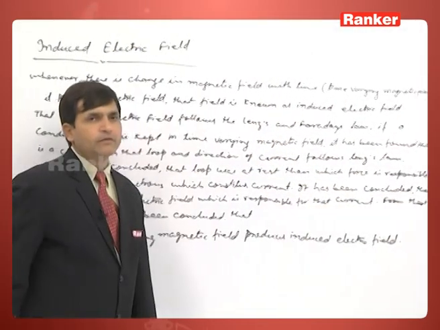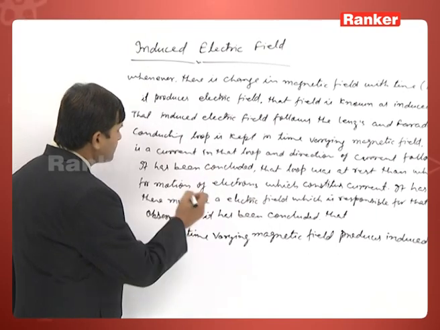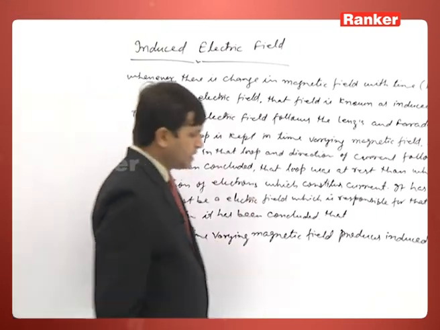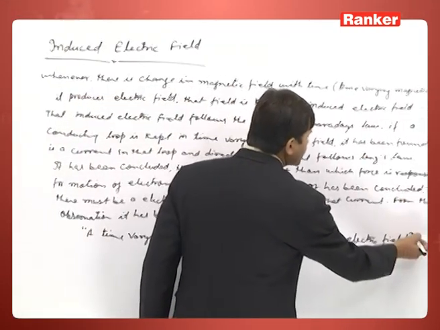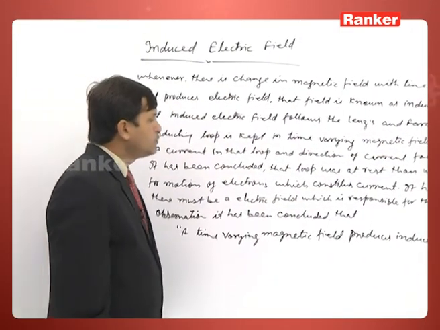This is the meaning of the whole statement. So whenever there is a time varying magnetic field, it means when the magnetic field varies with the time, it always produces an induced electric field.